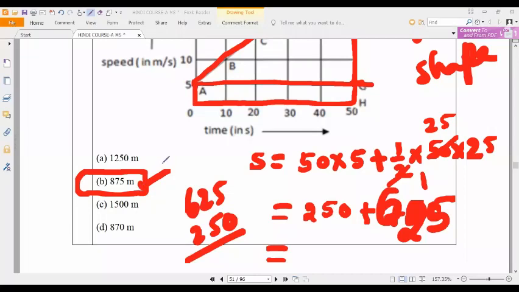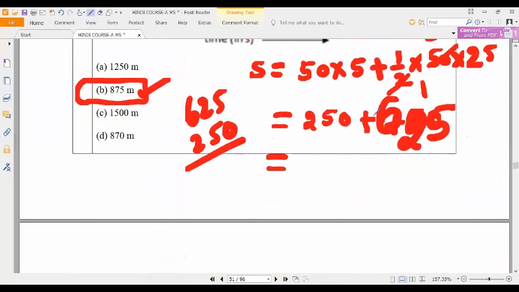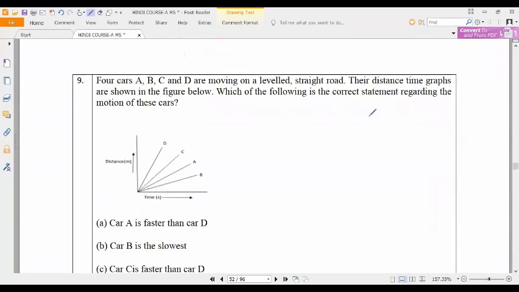So here, see, we made a small mistake. What is the mistake we made here? Height of the triangle, we had taken 30, but this bottom 5 has to be eliminated. Is it okay? Yes or no? Okay. Next one. This question I already taught you.